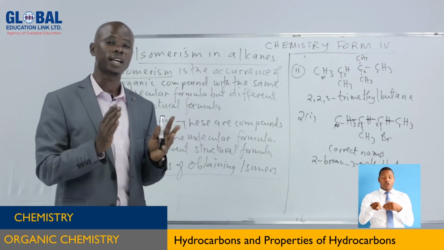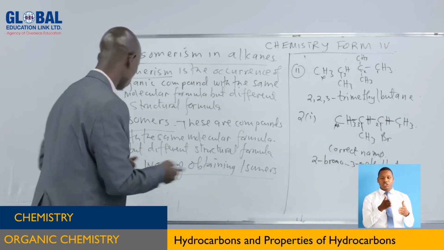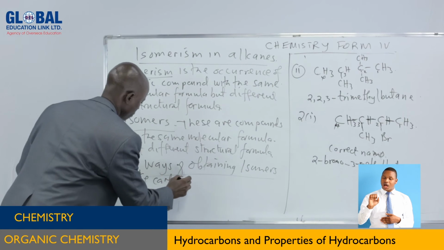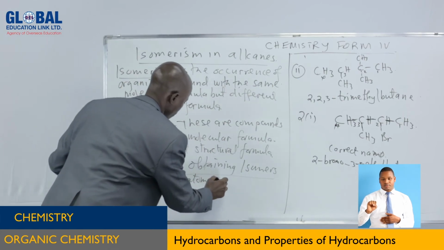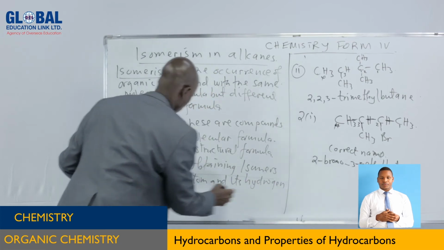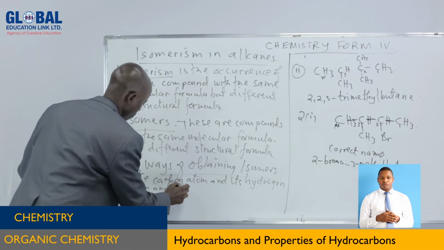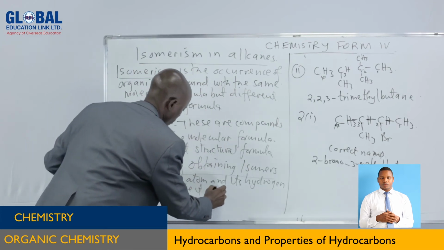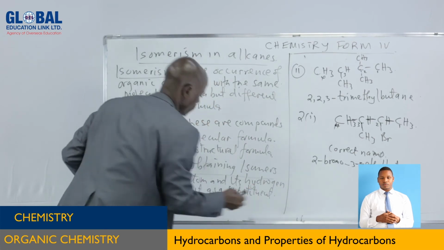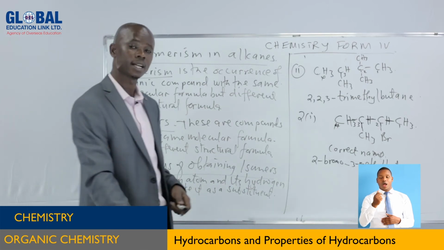You can shift the carbon atom, take the carbon atom and its hydrogen atom, and make it a substituent.